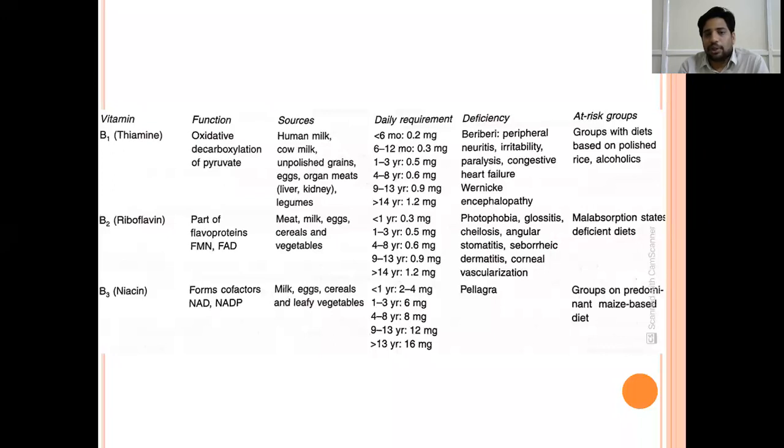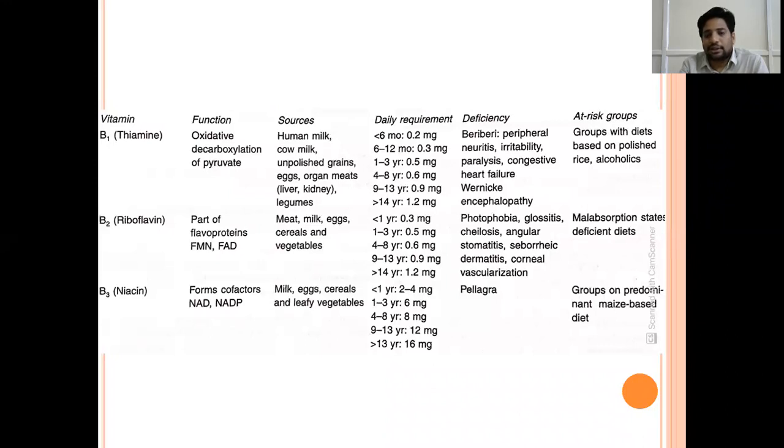Riboflavin is available in meat, milk, eggs, cereals, and vegetables. Normal requirement in children is 1 mg. For both riboflavin and thiamine, the RDA is around 1 mg. We have to remember that one. And deficiency of riboflavin presents with photophobia, glossitis, cheilitis, angular stomatitis, seborrheic dermatitis, and corneal vascularization.